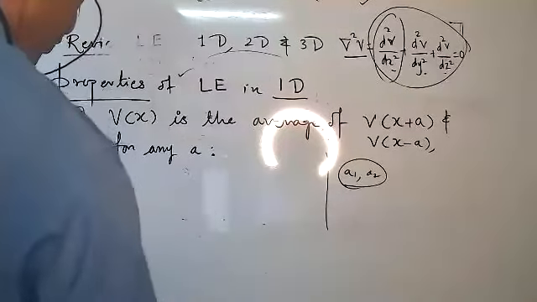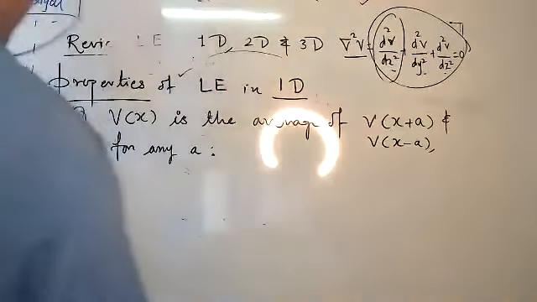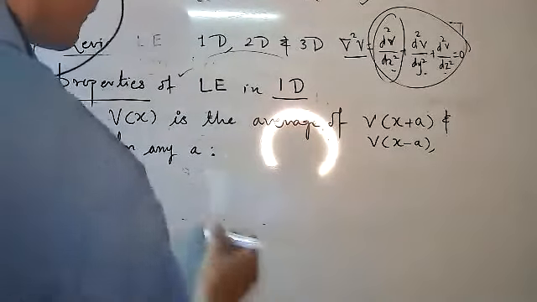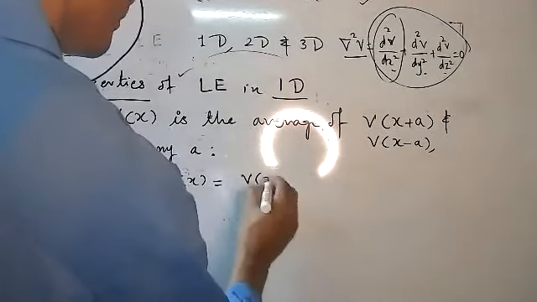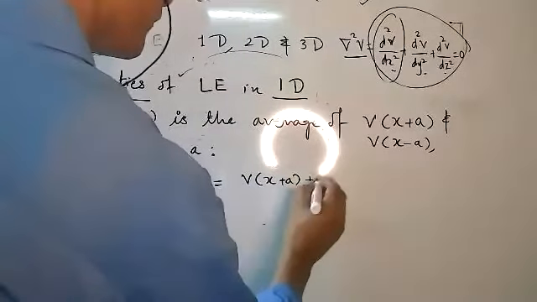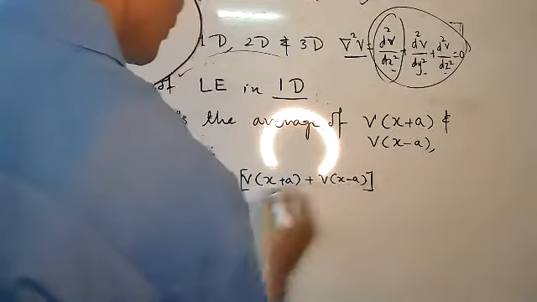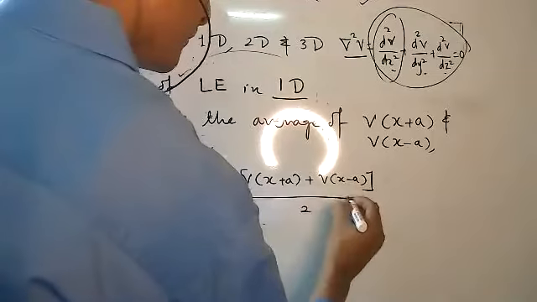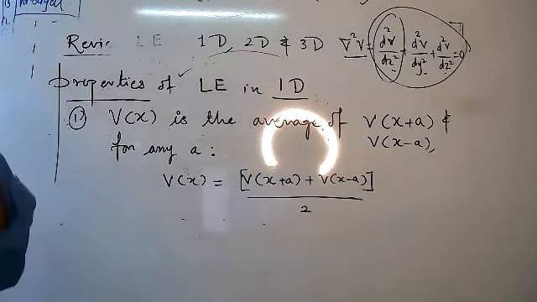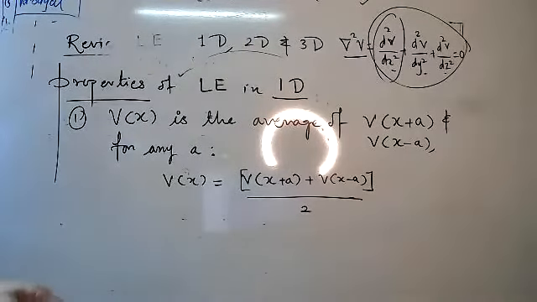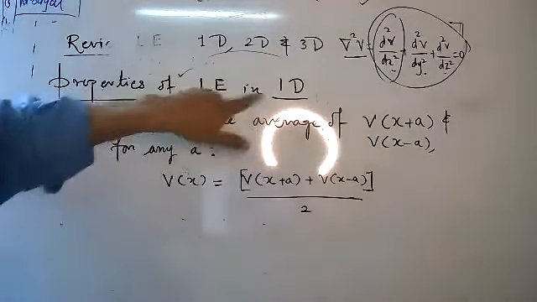And therefore, for this case, we can write v of x equal to v of x plus a plus v of x minus a, whole divided by 2. Is it correct? Yes, sir. Superb. This is the first property of Laplace equation in one dimension.